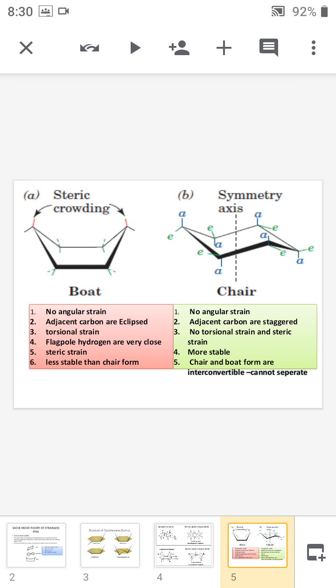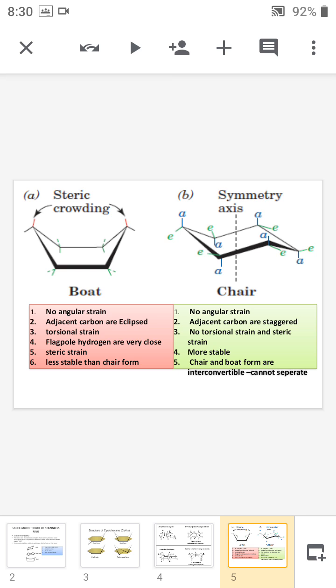That's why this hydrogen is known as the flagpole hydrogen. And since these two flagpole hydrogens are very close to each other, it acquires steric strain. So that's why the boat form acquires torsion strain and steric strain. That's why the boat form is less stable than the chair form.